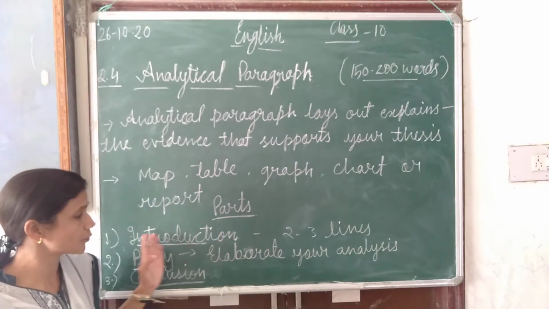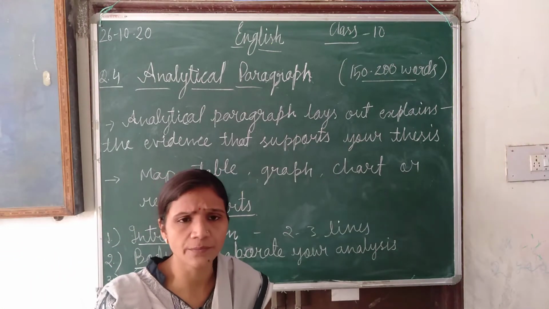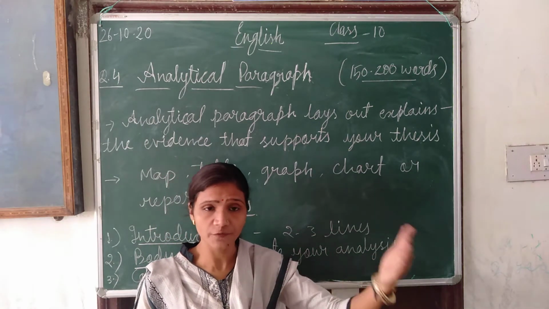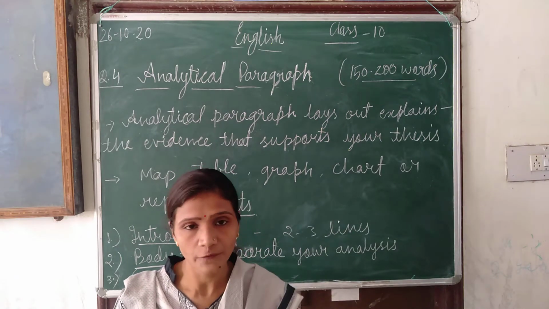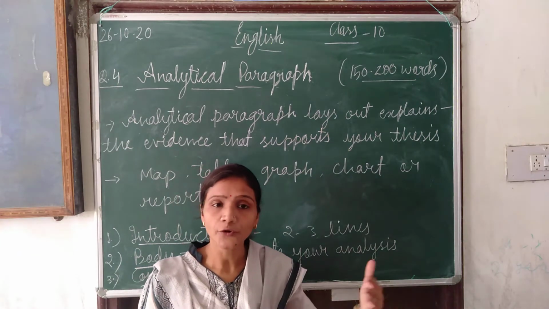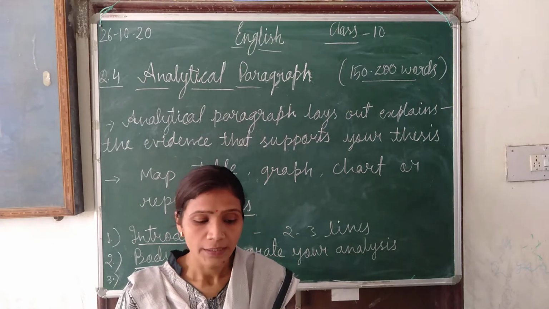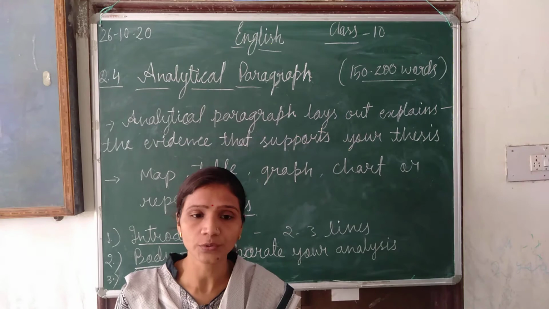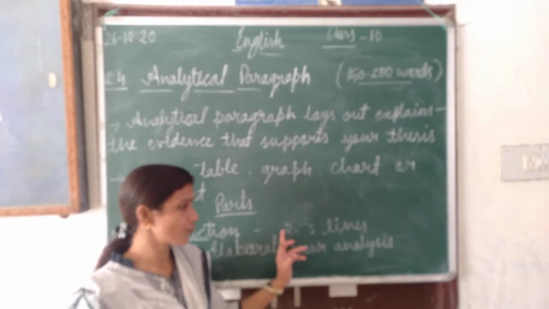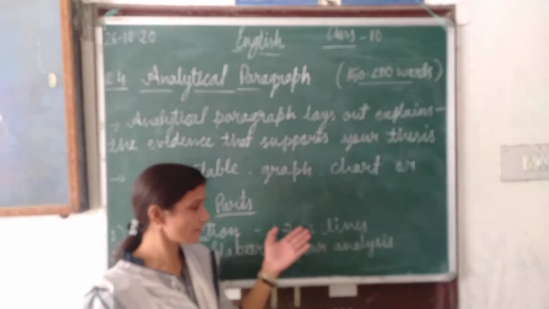The first will be the introduction. Introduction means the map, table or graph. Suppose for example there is a graph given: the population chart of India from 1951 to 1991. In the introduction part we will write that this is the population chart of India from 1951 to 1991. By this graph we can understand the growth rate of the population of India, and it's enough. We have to write only 2 to 3 lines in the introduction. It means what you understand by that question, this only we have to write in the introduction.